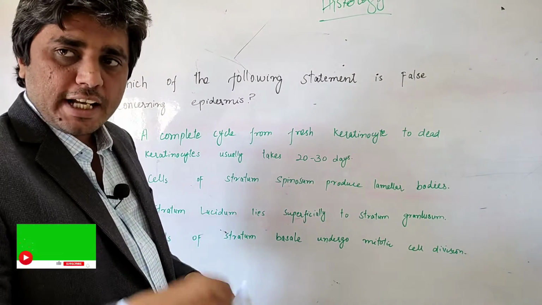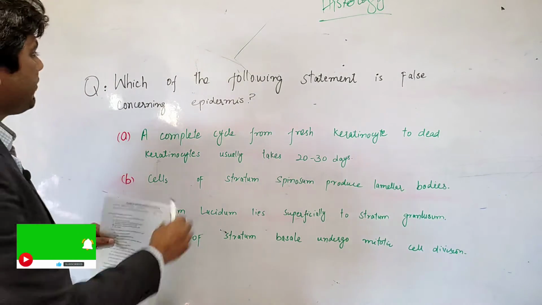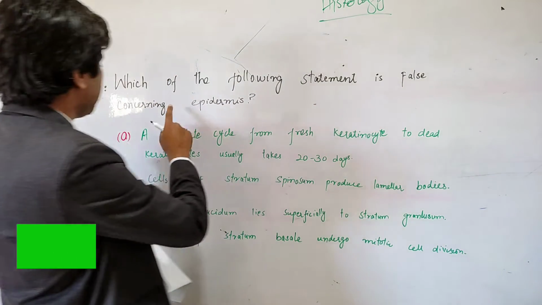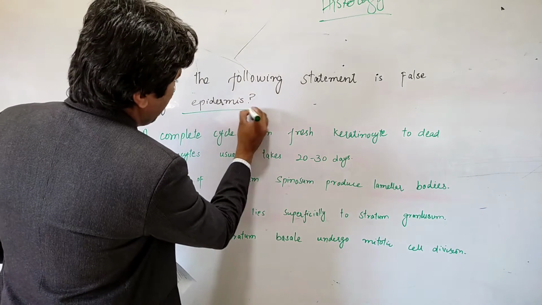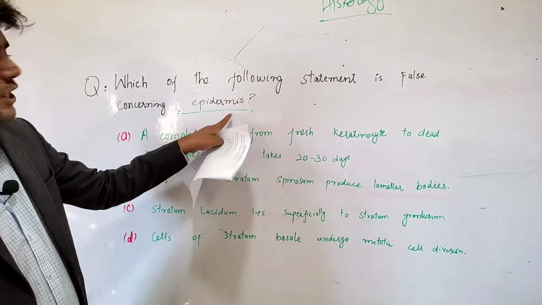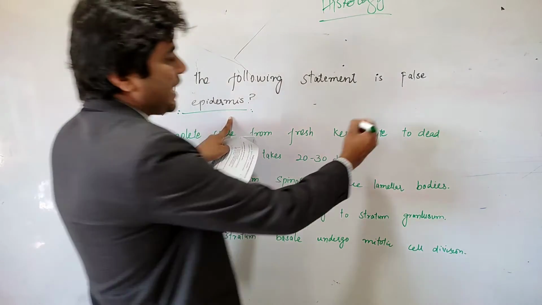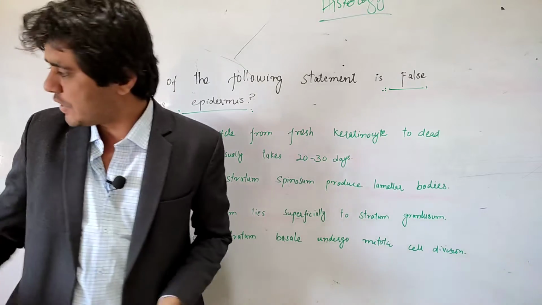We are going to discuss another question which was in the final paper. Same criteria here. Which of the following statements is false concerning epidermis? Two keywords the examiner is looking for. He has given four statements related to epidermis, but the target we are looking for is the false statement.